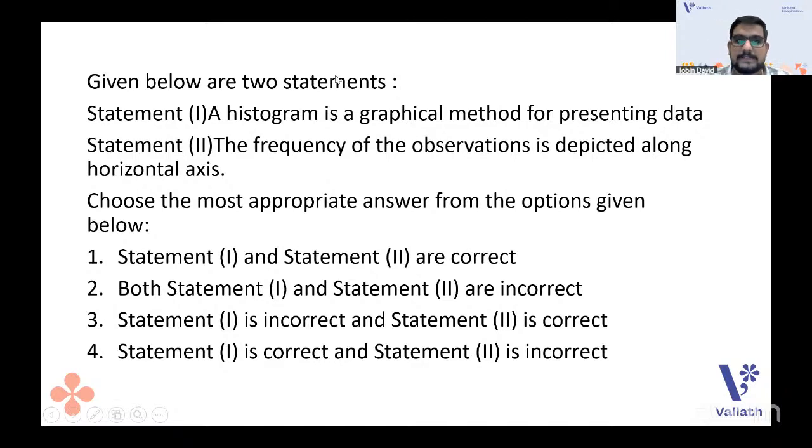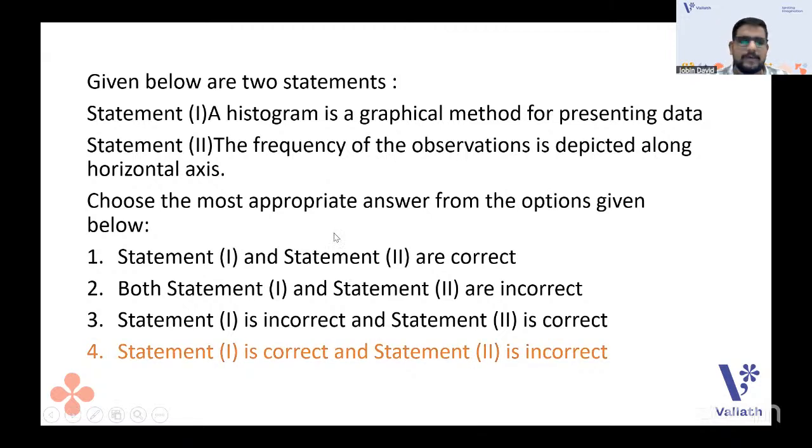Which is the horizontal axis? The horizontal axis is X. The vertical axis is Y. So usually the frequencies of the observations are depicted along the vertical axis, not along the horizontal axis. So statement 2 is not correct. Statement 1 is correct. That is the answer.